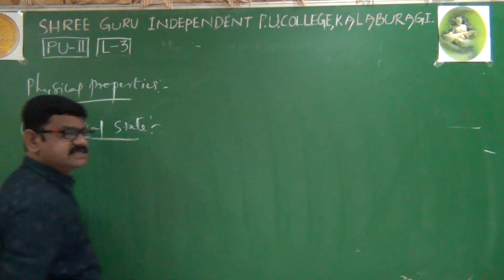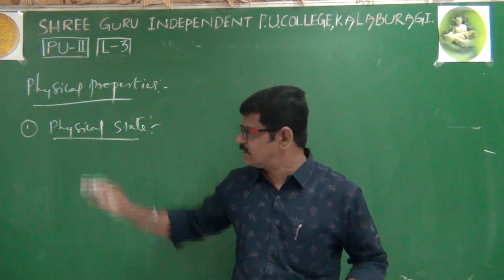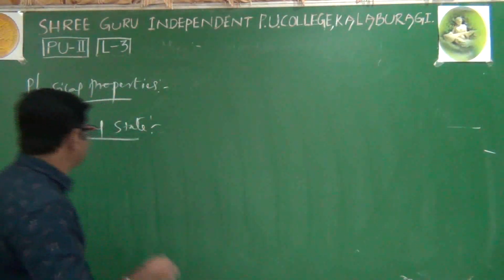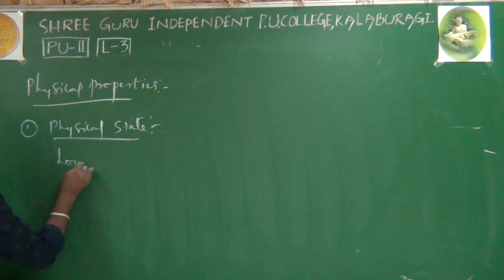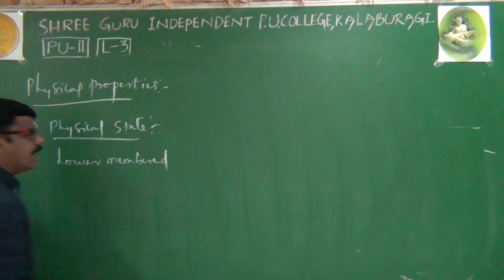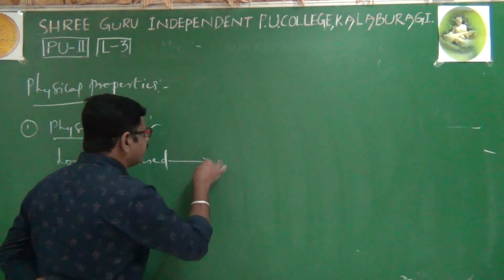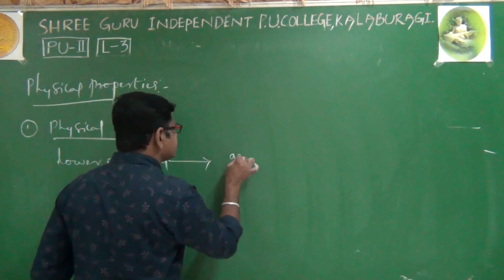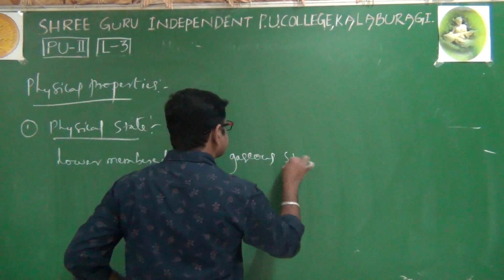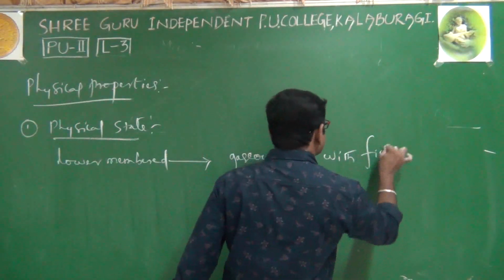Actually, what is the meaning of physical state? Physical state means the existing state at room temperature. As far as aliphatic amines are concerned, generally lower membered amines, almost up to 3 carbon atoms, exist in the gaseous state with a fishy odor.